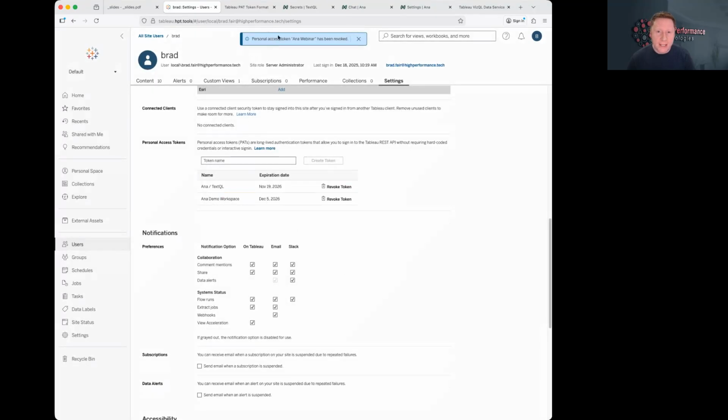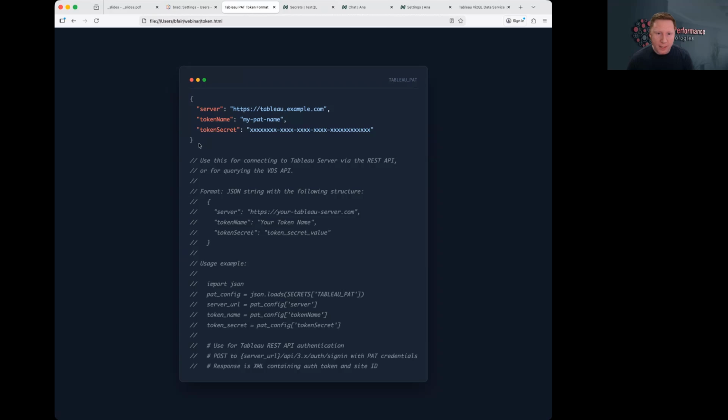In order to get that put into the TextQL agent the way that we need, I think it's best if we format it in a specific way. So I wanted to show you what this format looks like, at least the way that I've chosen to do this. You're certainly welcome to choose your own. We put the server name in, and then the token name and token secret.